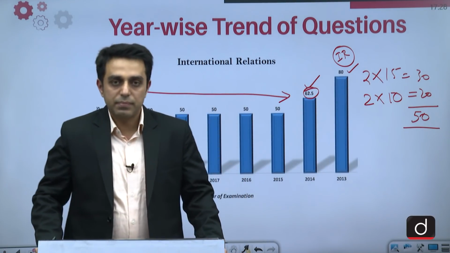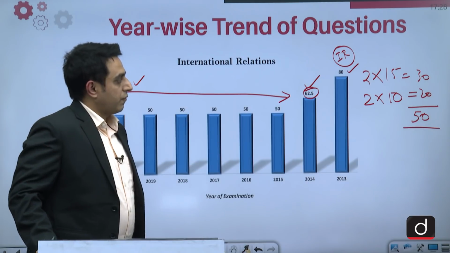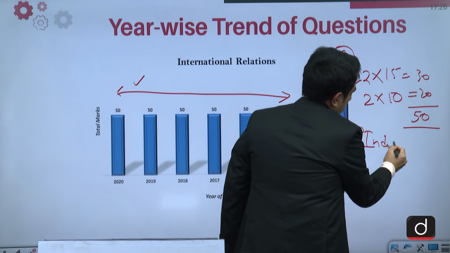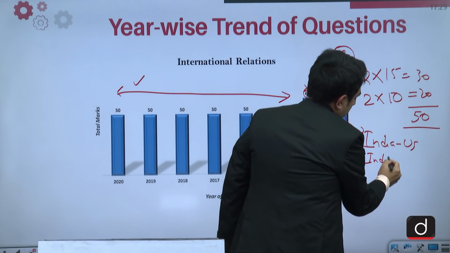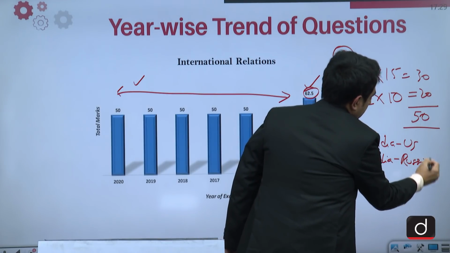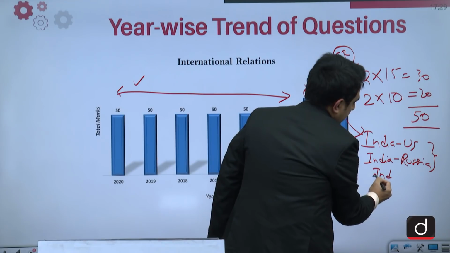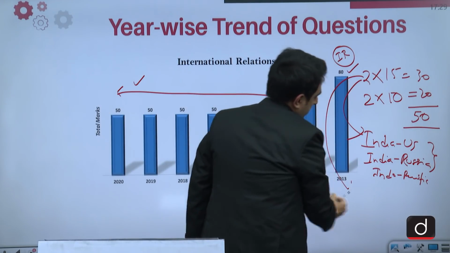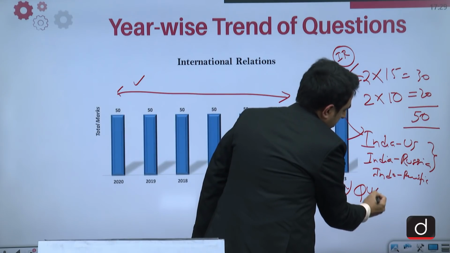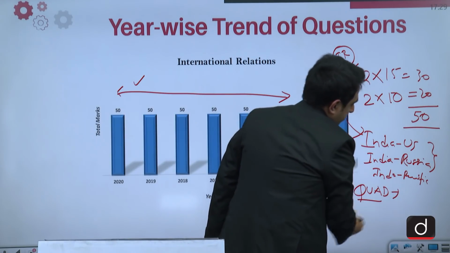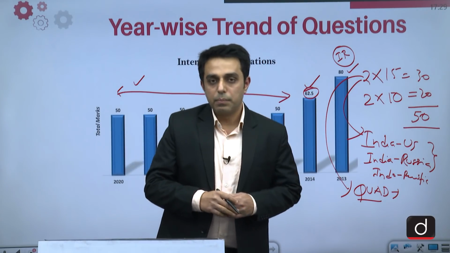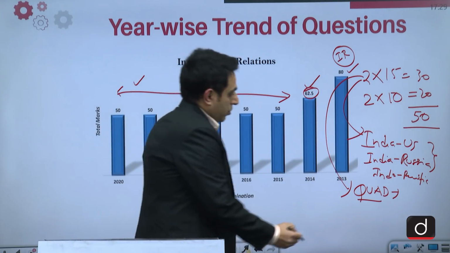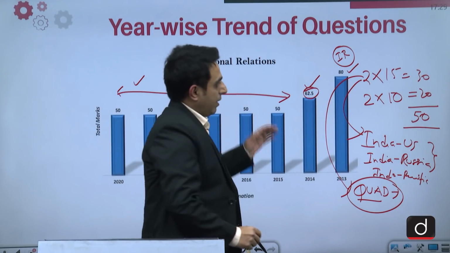And even in this year's mains, we have had 2 questions of 15 marks, which was dealing with India-US and India-Russia, a comparison of the defense relationship in the context of Indo-Pacific. And another question of 15 marks was on Quad, that how it is transforming from just being a military or security grouping to an economic grouping as well. So that was on Quad, again 250 words and 15 marker.